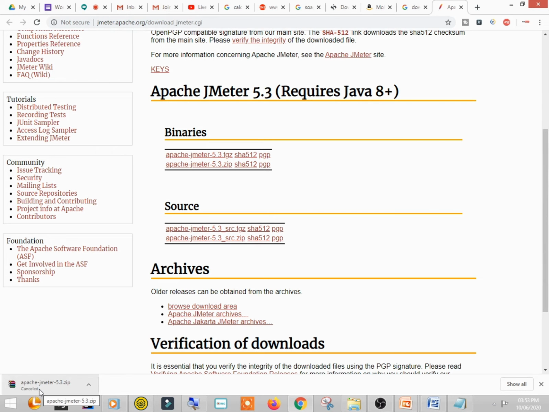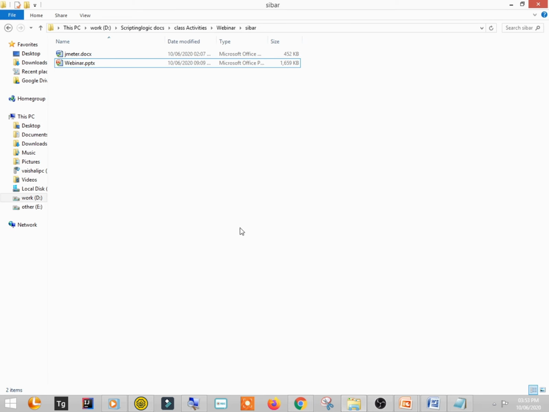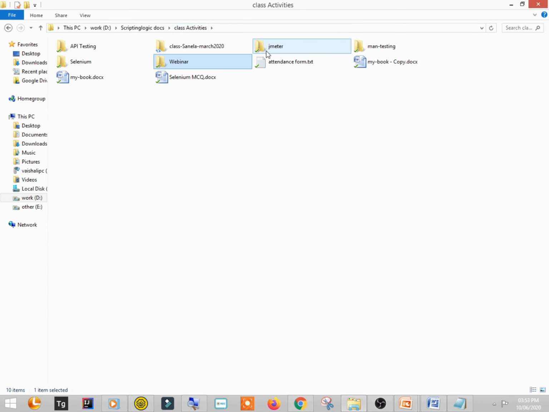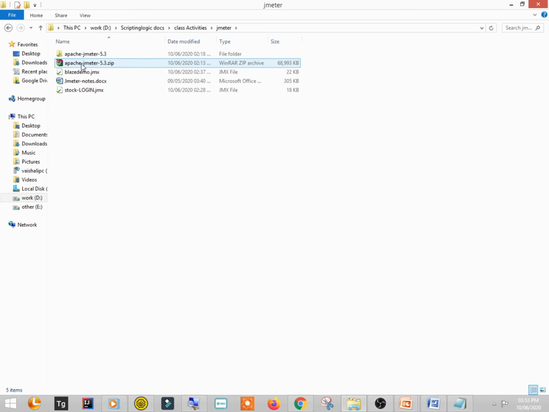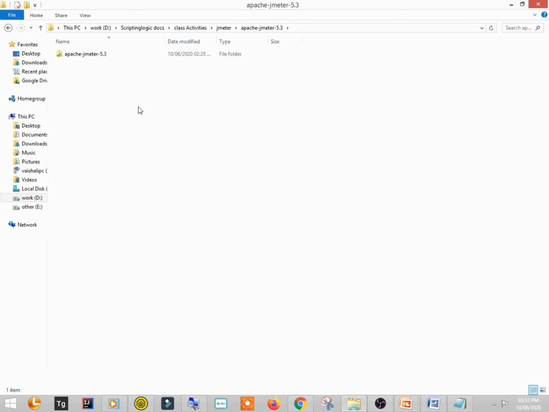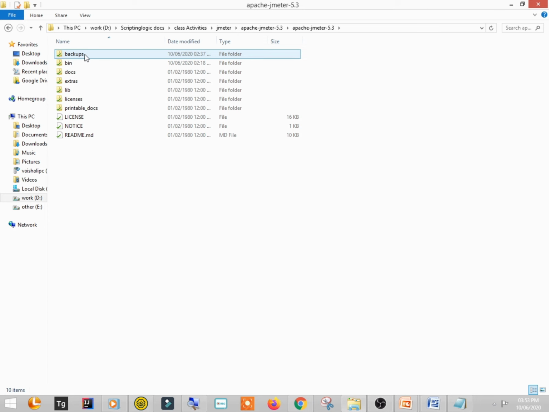Download and keep it at some location. This is a zip file. Of course you need to unzip it. So let me just see. I have already unzipped it. So here it is JMeter. Here it was the zip file, and here I have unzipped it. Okay.